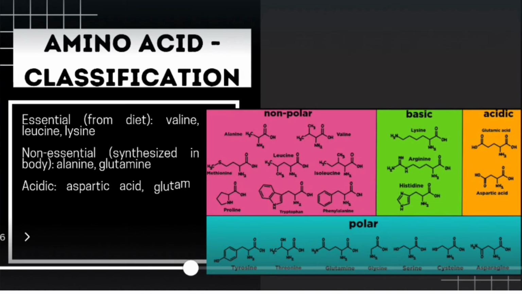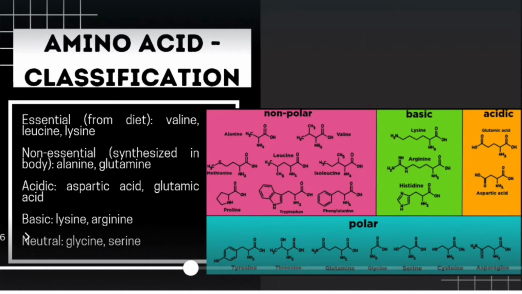This portion requires us to know what the amino acids are and how they are classified. The detailed discussion of amino acids will be made in a separate video. Here we have only the structures and the essential, non-essential, acidic, basic and neutral amino acids categorized.